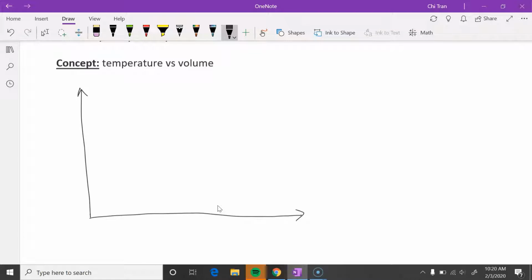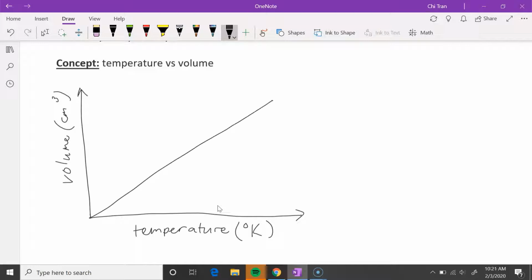So in our x-axis, we have temperature as our independent variable because we're changing temperature. And in our y-axis, our dependent variable is volume because we're measuring volume. And our units for volume is centimeter cube or meter cube or any other increments of cubic measurement. And our temperature unit is kelvins, degrees. And so the graph would look something like this.